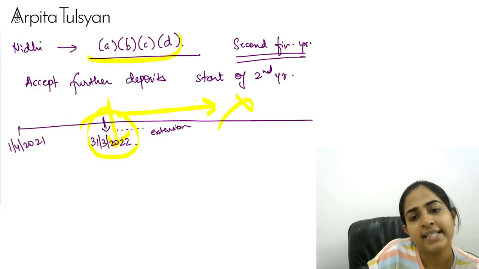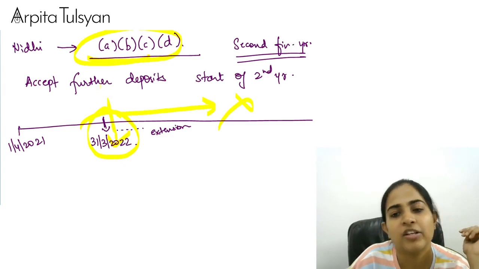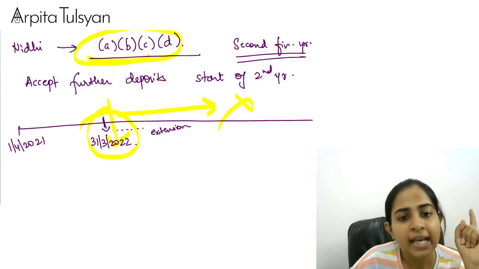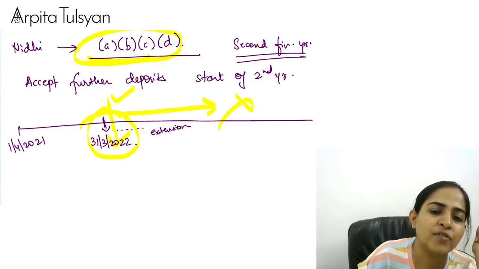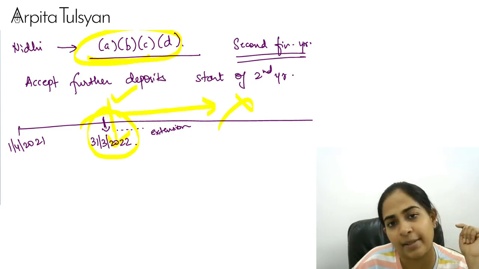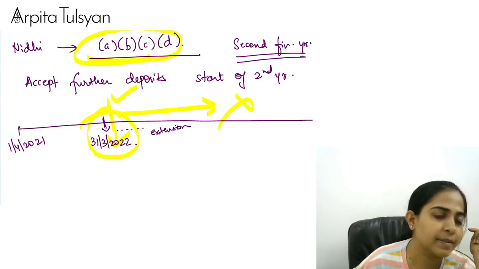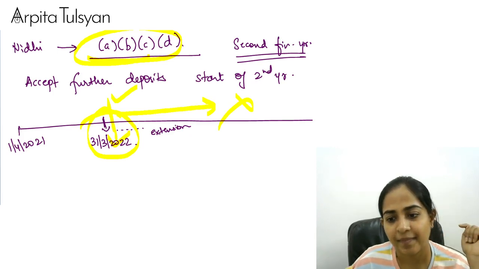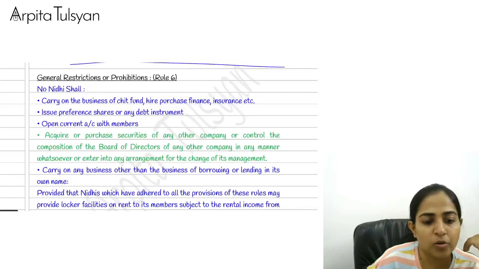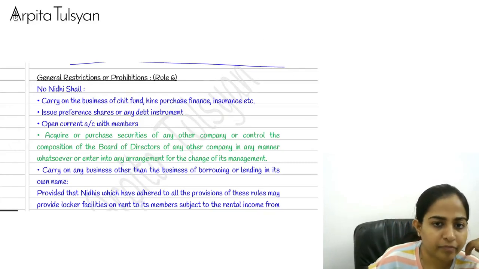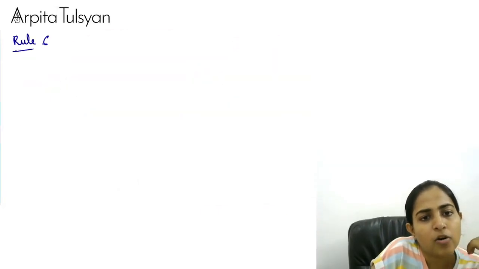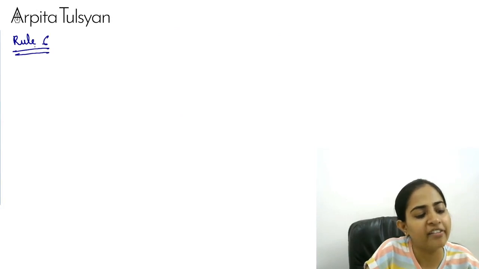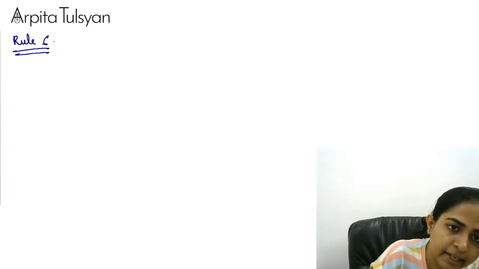Achha, normally they say that all A, B, C, D were supposed to be complied within 1 year. If you're not able to do, then from the start of second year, you cannot accept any new deposits. Are you clear with this? Chalo, then let's move ahead. Next, we'll go to your rule number 6. Okay, rule number 6, not very, very important, but yes, to be studied.